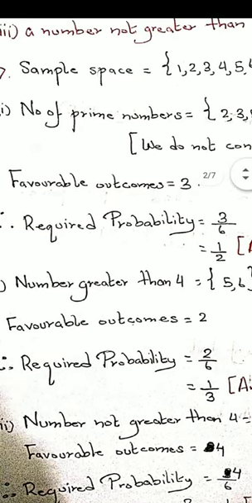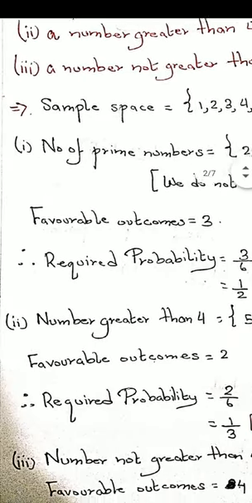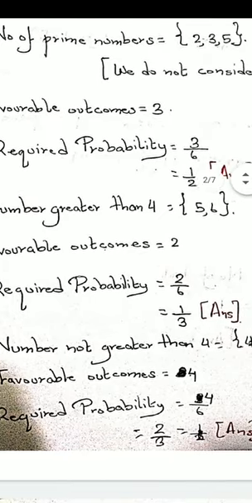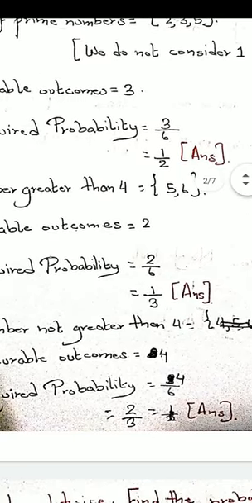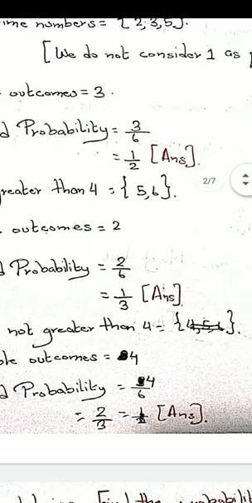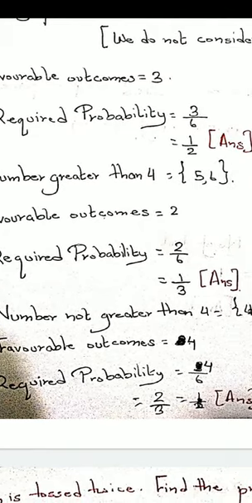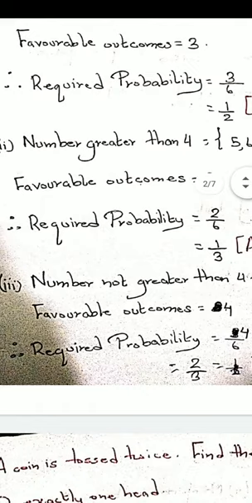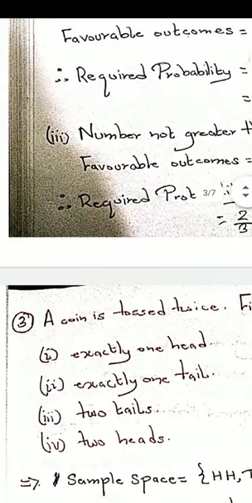So the other one we are supposed to find is number 3, a number not greater than 4. Oh sorry, I have not written it. I think it should be 1, 2 and 3. Sorry, not greater than 4, so I can consider even 4. So I'm going to consider 1, 2, 3, 4. I have not written it, so could you please kindly write it for yourself? Favorable outcomes, if you see, will be 4: 1, 2, 3, 4. Therefore required probability will become 4 by 6. If you cancel it by 2, you will get 2 by 3. So that is your answer. I hope you are clear.